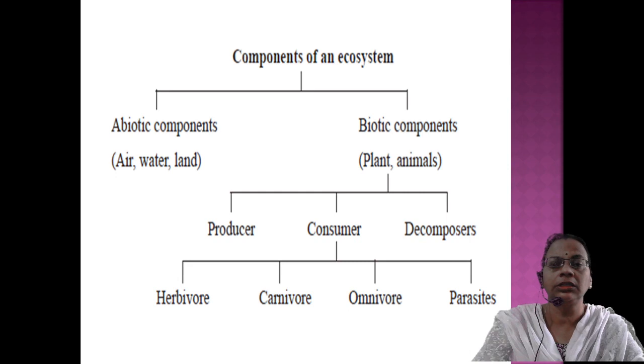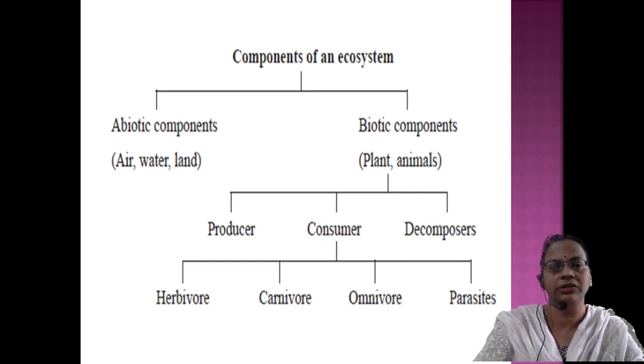And here the decomposers play a very good role in returning the nutrients back to the ecosystem, we can say, because all the producers will absorb sunlight, water, minerals, etc., and they will synthesize the food that will be eaten by consumers.